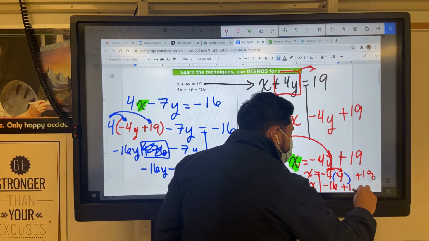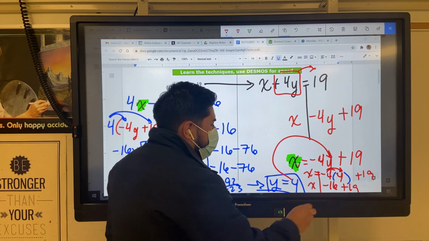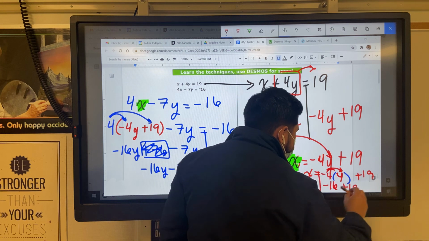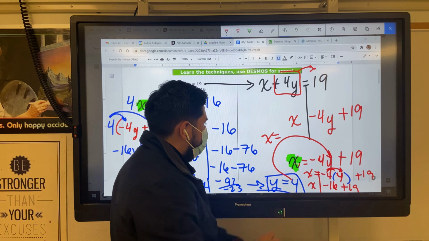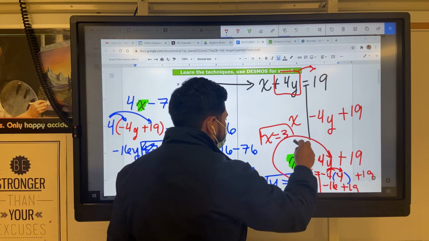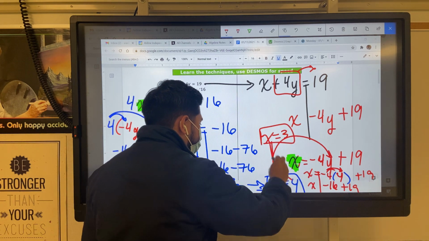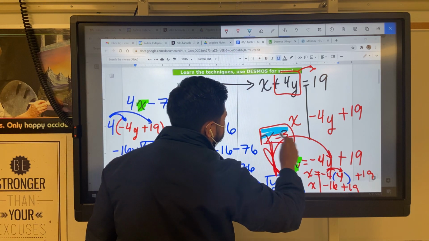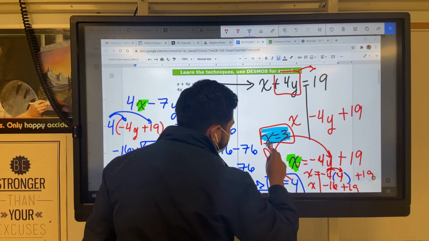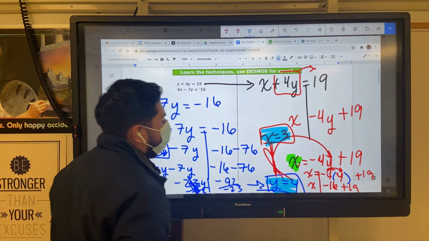Bring down the plus 19. What's negative 16 plus 19? It's a lot of work. x equals 3. These are my two answers. Use a different highlighter. x equals 3 and y equals 4.